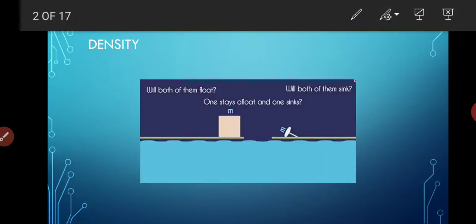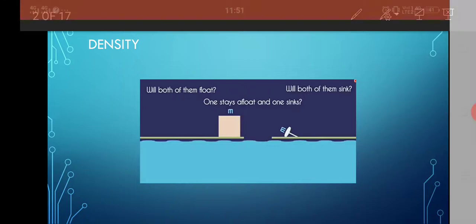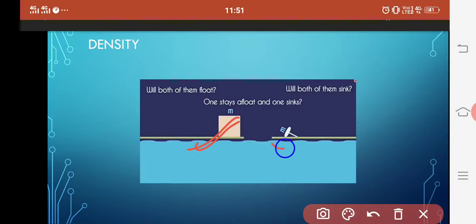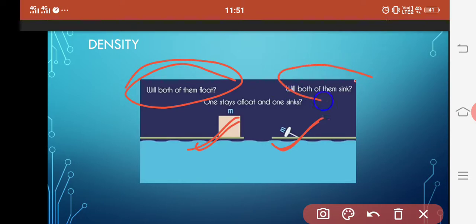Now for example, if we have one wooden block and the other a steel pin or any metallic pin, so now if we take water and then just drop them both, will both of them float? Will both of them sink, or one stays afloat and one sinks? In order to understand this concept, first let us discuss the basics of density.